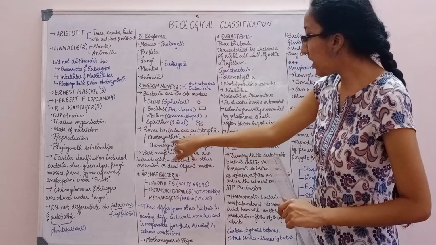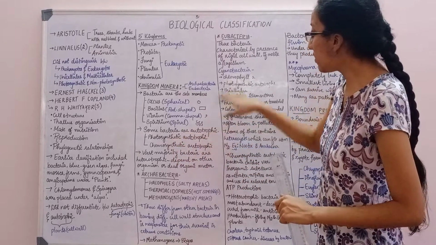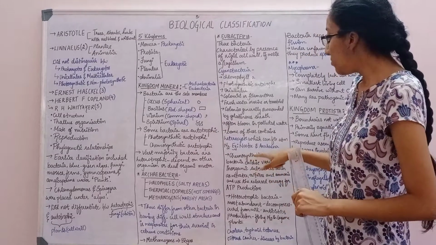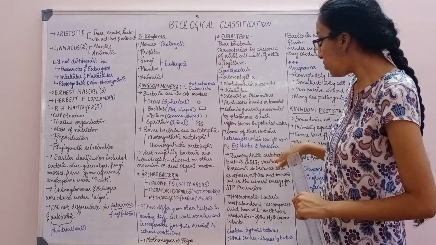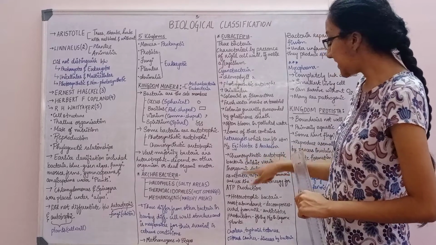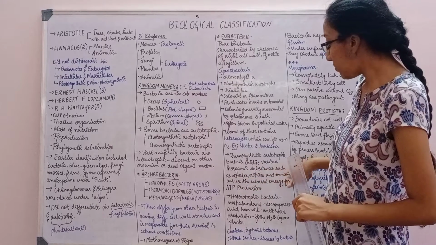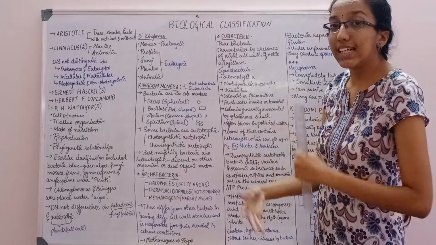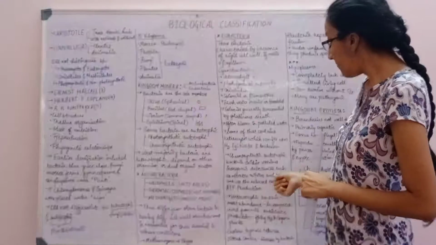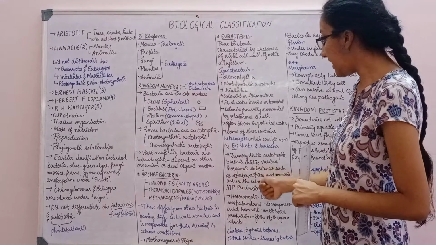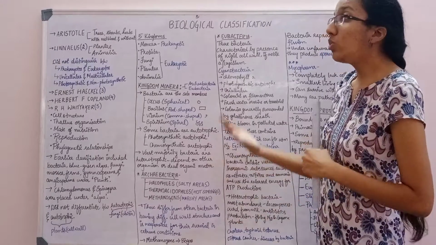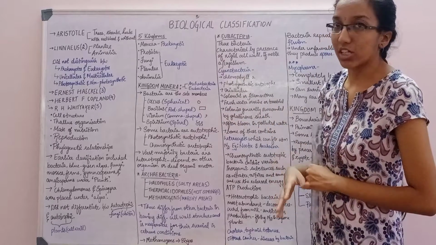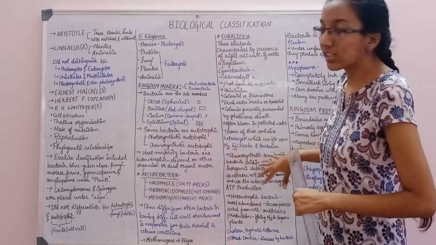Next, chemosynthetic autotrophic bacteria. What we have studied here is photosynthetic, the photosynthetic autotrophic cyanobacteria. Now we are moving into the chemosynthetic autotrophic. Chemosynthetic autotrophic bacteria oxidize various inorganic substances such as nitrates, nitrites and ammonia, and use the released energy for ATP production. What they will do is oxidize these inorganic substances, and use the energy released from that chemical reaction for ATP production. So this is the main idea of the chemosynthetic autotroph.